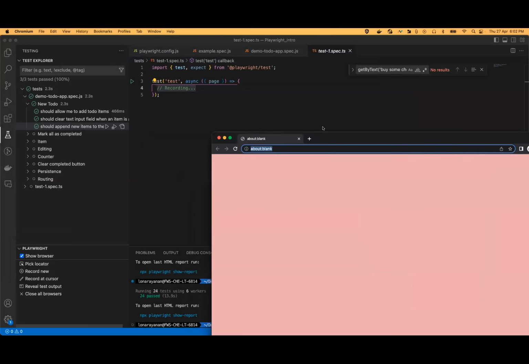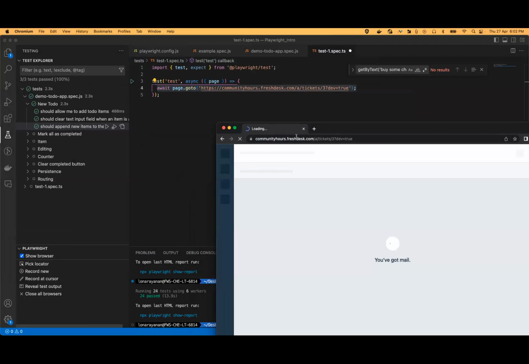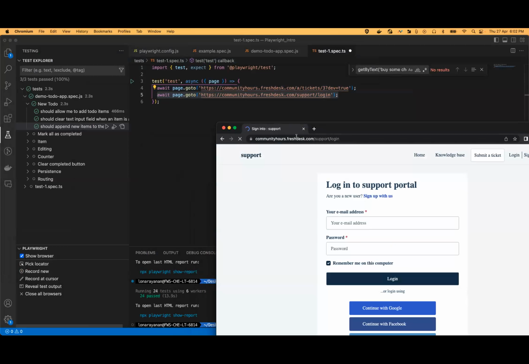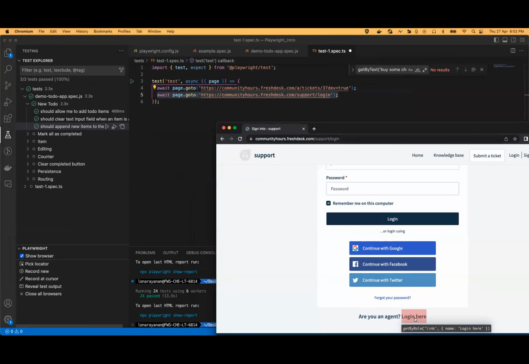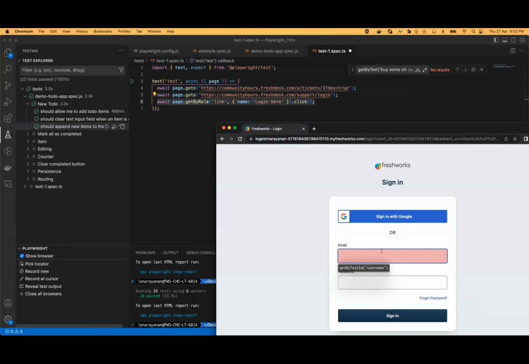So if you could see the recording is on, and if we enter any URL, the test case code would be generated automatically based on the values or the navigation it is going through. If I click on login here, the code would be generated. So we can reuse this code in a large manner.